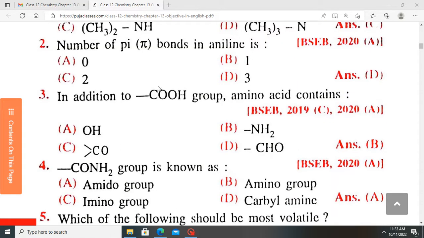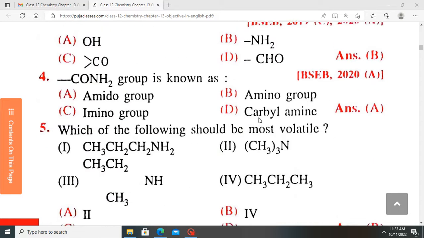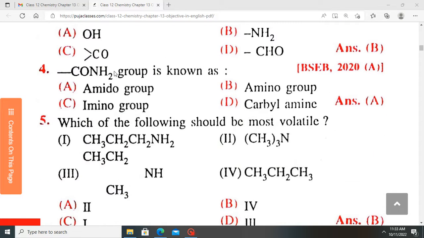In addition to the carboxylic acid group, amino acids also contain which of these? So amino acids have a carboxylic acid group and also an amino group. This group is known as what? This group is the group found in amides. Amides have this group, and this group is called an amido group.